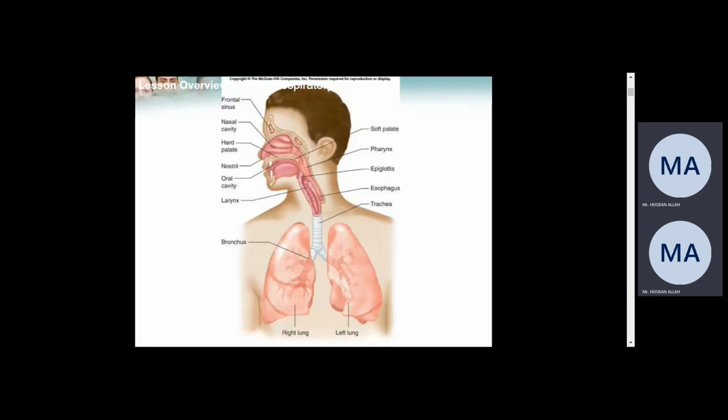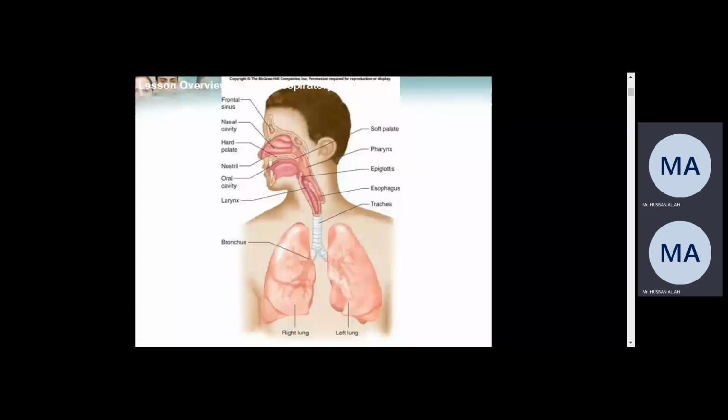So these are what? I told you. Huh? The result between pharynx and larynx. Here are the two parts.